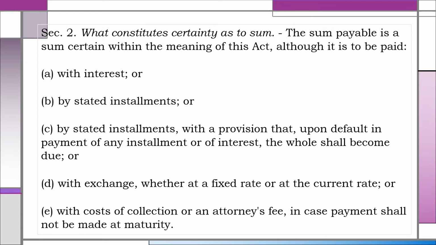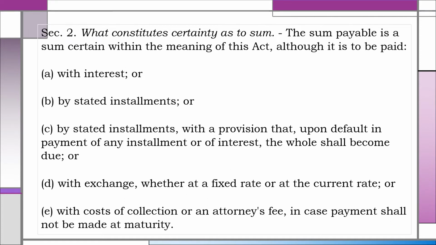The sum payable is a sum certain within the meaning of this act, although it is to be paid A, with interest, or B, by stated installments, or C, by stated installments with a provision that, upon default in payment of any installment or of interest, the whole shall become due, or D, with exchange whether at a fixed rate or at the current rate, or E, with costs of collection or an attorney's fee in case payment shall not be made at maturity.